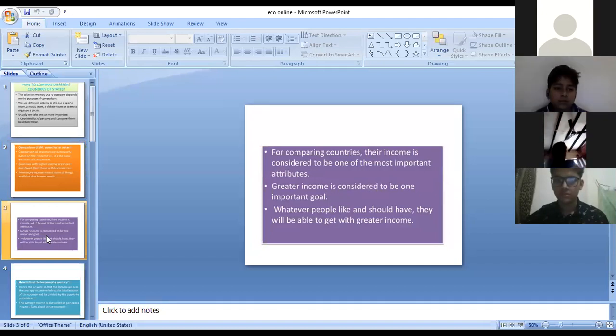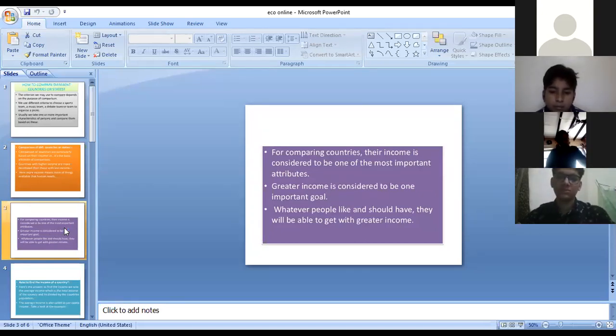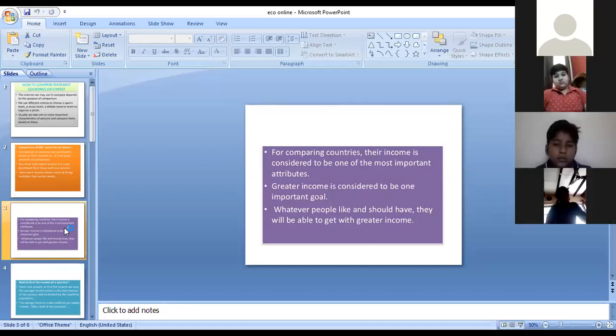However, now how will we get the income of a country? Aman, what will be the income of a country?